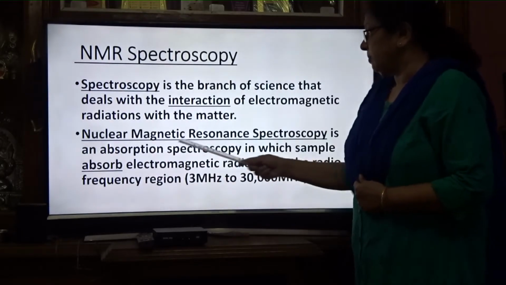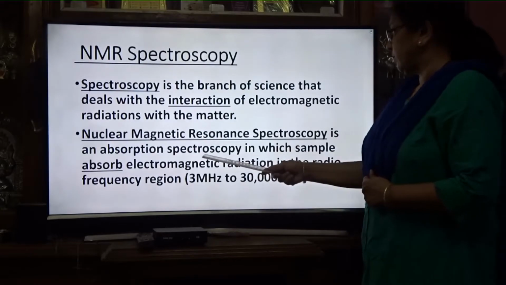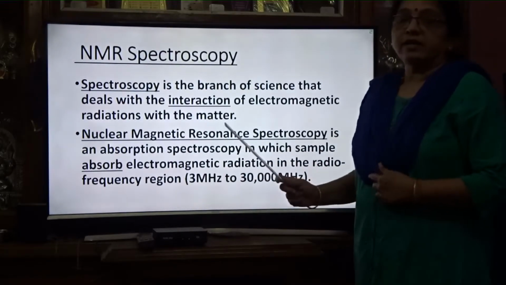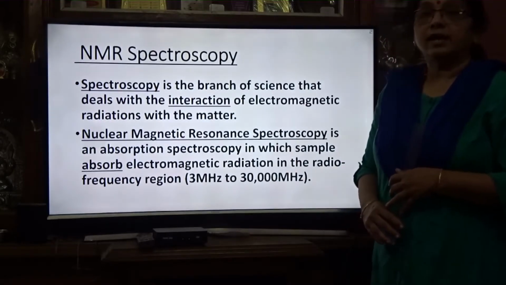So what is nuclear magnetic resonance spectroscopy? It is the absorption spectroscopy in which the sample absorbs electromagnetic radiation, and then we get a graph, which is known as the NMR spectrum.